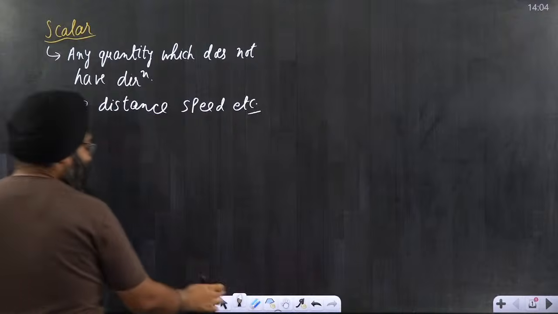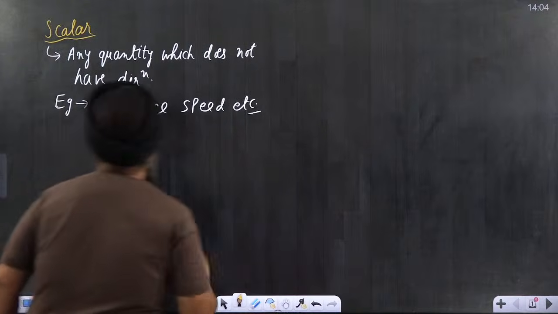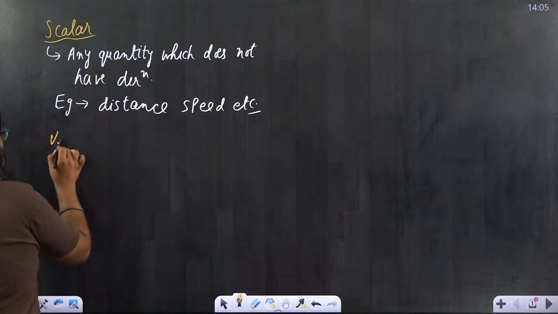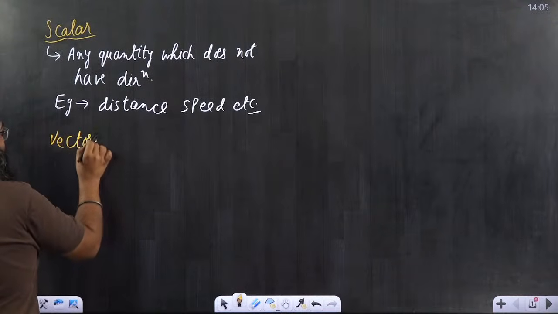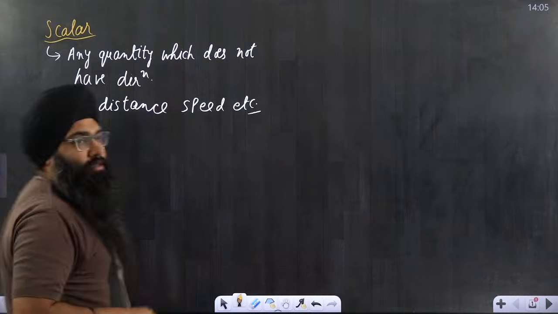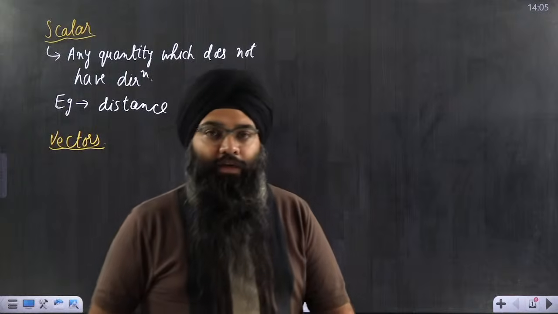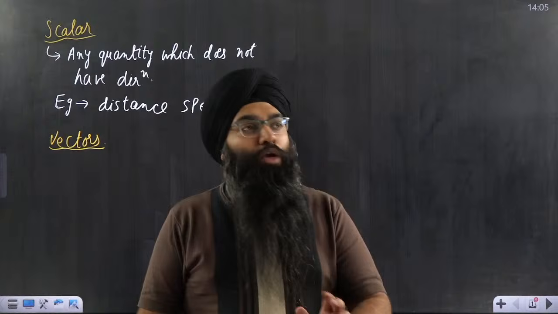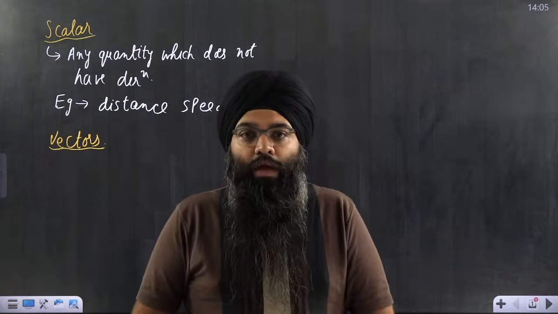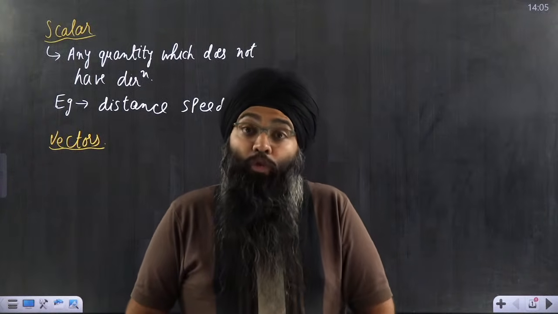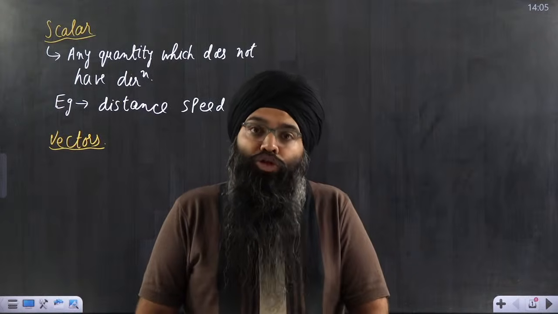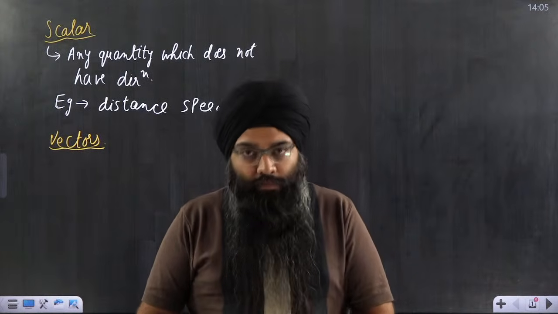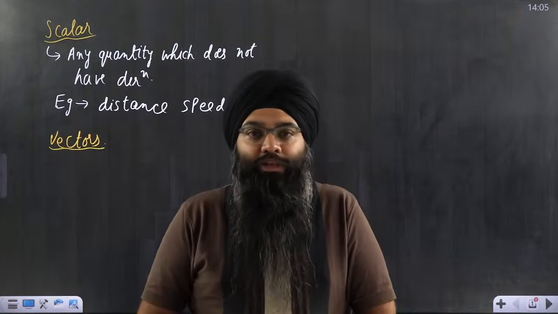The next topic which we want to discuss is vectors, which is the main topic which we have to discuss in this particular class. So what is a vector? Any quantity which has magnitude, any quantity which has direction, and any quantity which obeys the rules of vector algebra, that particular quantity will be called a vector.